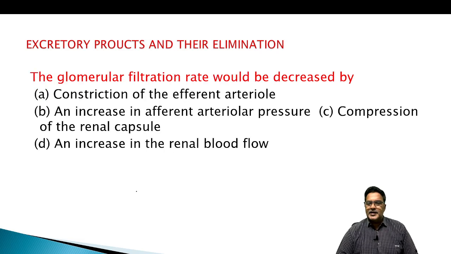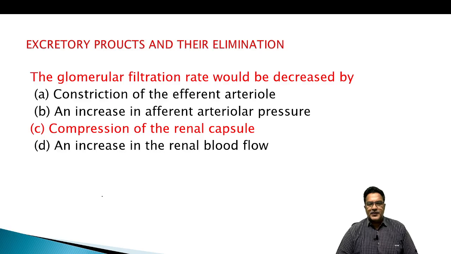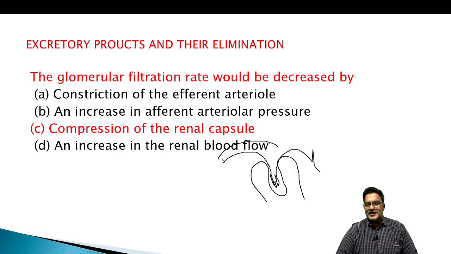The glomerular filtration rate would be decreased by constriction of the efferent arteriole, an increase in afferent arterial pressure, compression of the renal corpuscle, or an increase in the renal blood flow. So the glomerular filtration rate would be decreased by compression of the renal corpuscle. The word capsule is not much suited here. So they are talking about vasoconstriction.